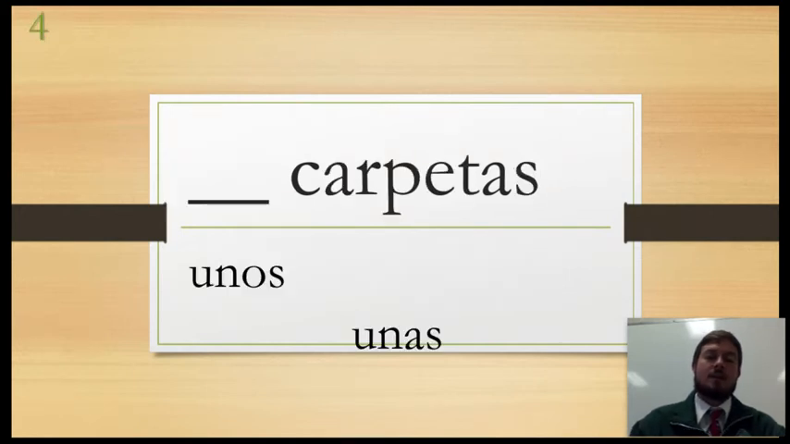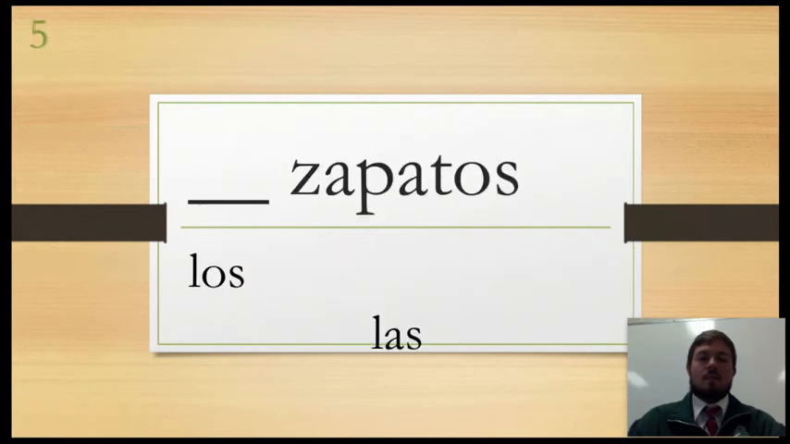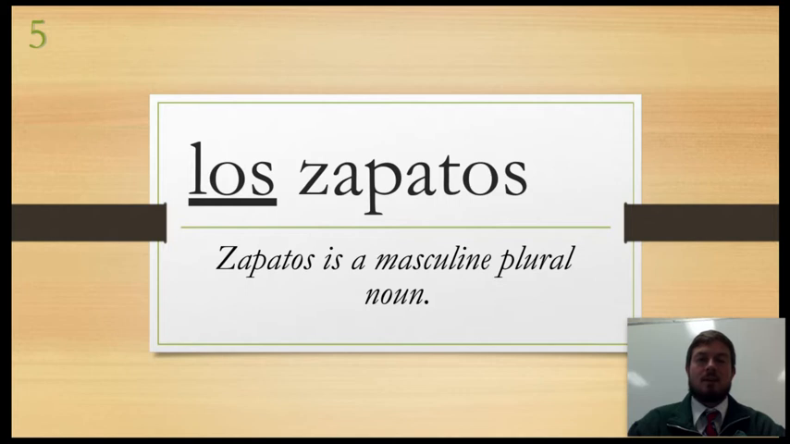Carpetas. Is it unos or unas carpetas? You got it. It is unas. It ends in AS, so we know it's feminine. So we pair it up with the feminine article, unas. Zapatos. Is it los zapatos or las zapatos? You got it. It is los. Again, masculine, ends in OS. We know the noun is masculine, so our article has to be masculine as well. Okay, they've got to agree.